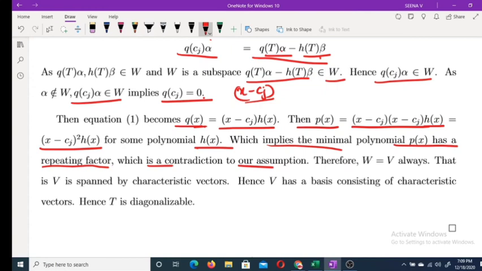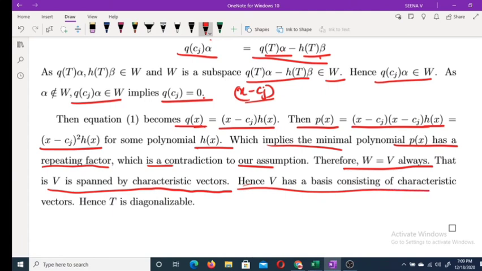The contradiction arises just because we assumed that W is not equal to V. Therefore, W must be equal to V always. That means V is spanned by characteristic vectors. Hence, V has a basis consisting of characteristic vectors. This implies T is diagonalizable.